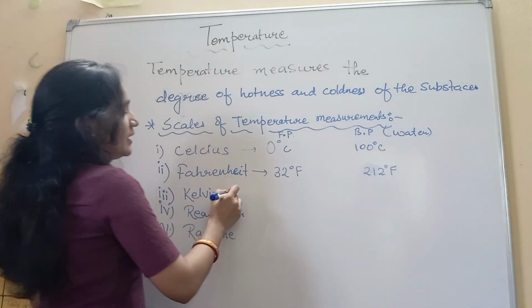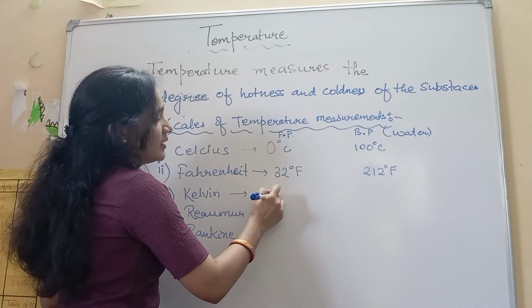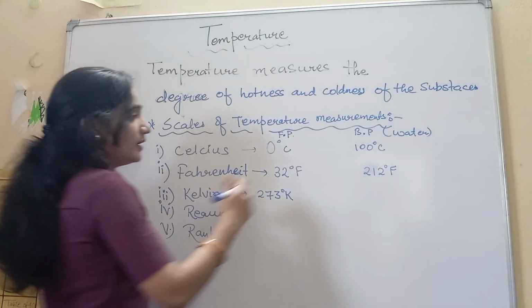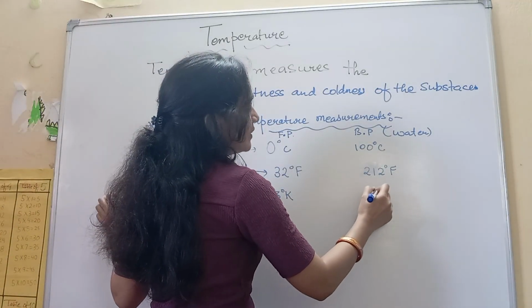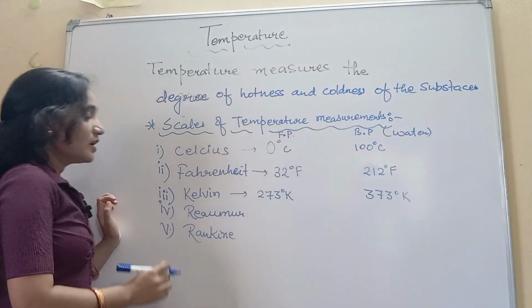In the Kelvin scale, the freezing point of water is 273 Kelvin, and the boiling point of water is 373 Kelvin.